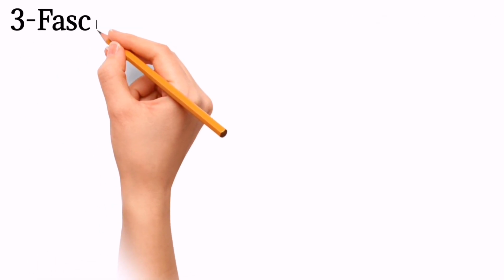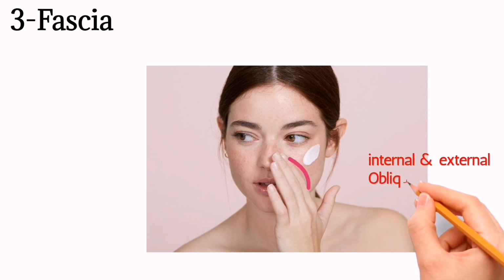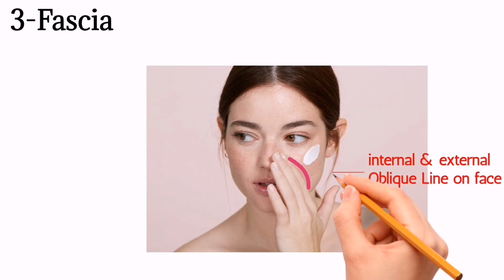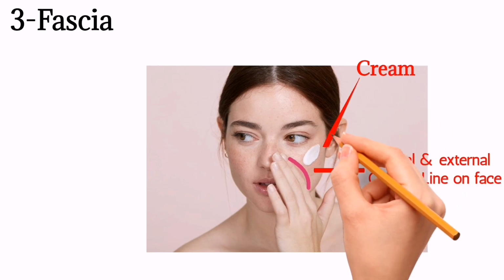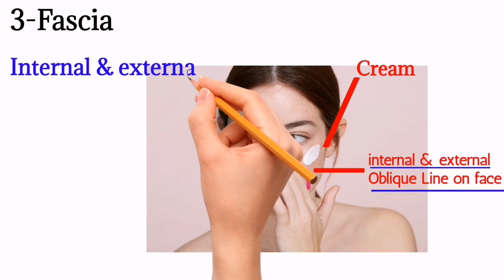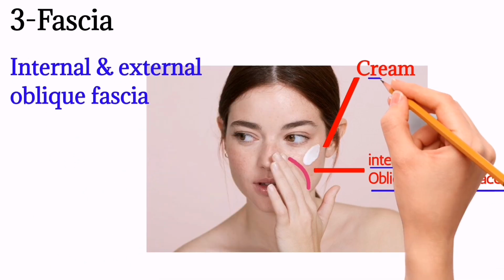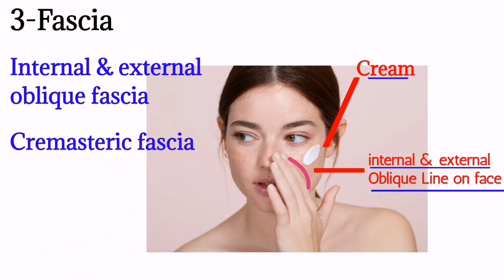3 fascia. Imagine a girl who has internal and external oblique lines on her face and she puts cream on her face. So here the internal and external oblique lines represent the internal and external oblique fascia and the cream represents the cremasteric fascia. So the 3 fascia are internal oblique fascia, external oblique fascia and cremasteric fascia.